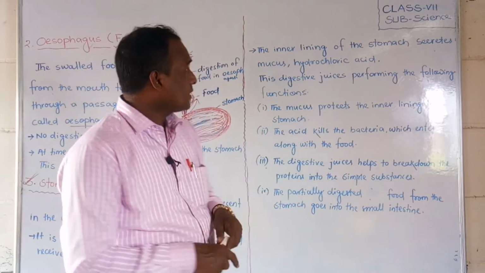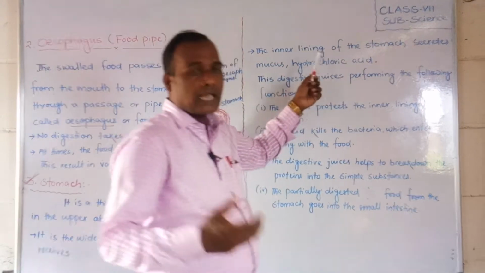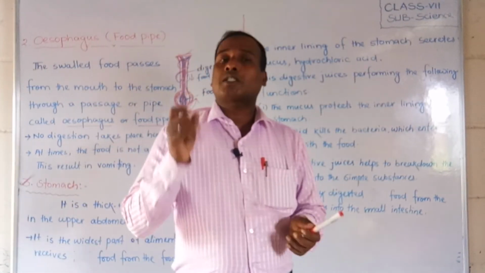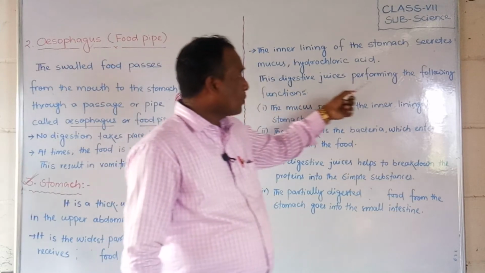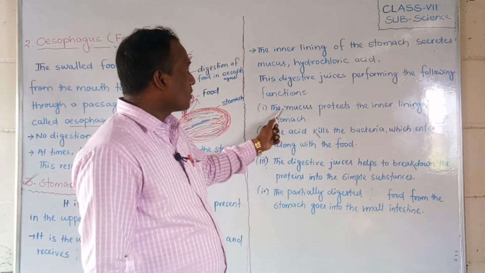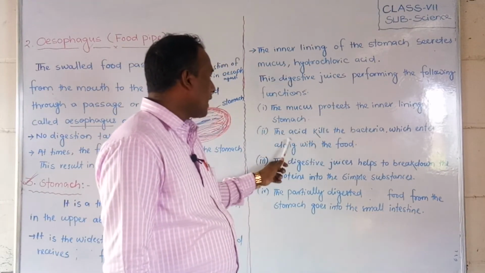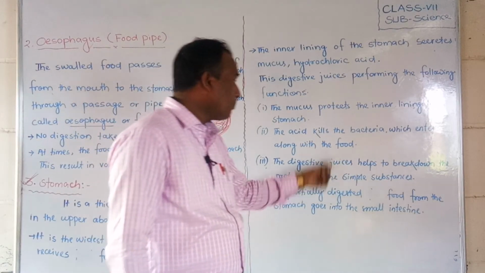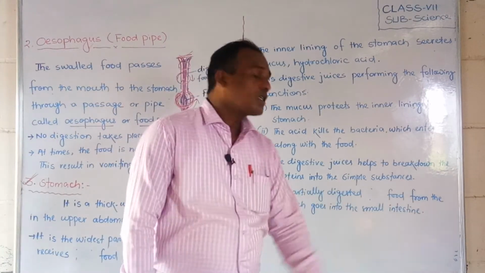Next, the inner lining of the stomach secretes mucus and hydrochloric acid. The mucus helps protect the inner walls, and the hydrochloric acid especially helps kill bacteria. What functions does the digestive juice perform? The mucus protects the inner lining of the stomach. The acid kills the bacteria which enter along with the food, and the digestive juices help break down proteins into simple substances. The partially digested food from the stomach goes into the small intestine.